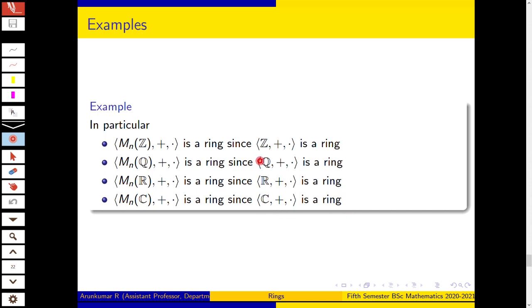So Mn(C) means the set of all n by n matrices with complex numbers as entries. Mn(R) means the set of all n by n matrices with real entries, Mn(Q) is the set of all n by n matrices with rational entries, and Mn(Z) is the set of all n by n matrices with integer entries.